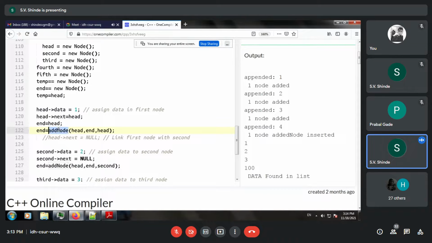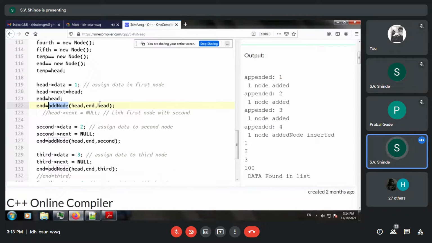Once we add the nodes, we add the head element first, then the second element, then the third element. Again some modifications are there. Second arrow next is null over there, so instead of null, you can make it head.